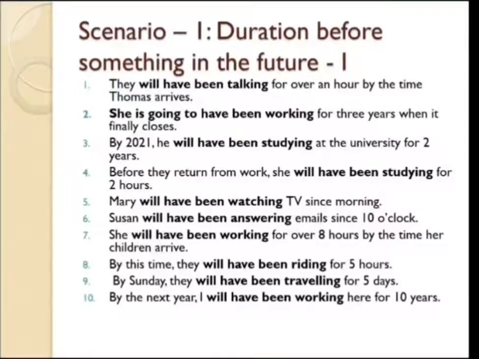These durations indicate the duration of an activity. And what are the activities in all these sentences? Talk, work, study, watch, answer, working, riding, traveling, working. So, I hope you are getting some grip over using the future perfect continuous tense.